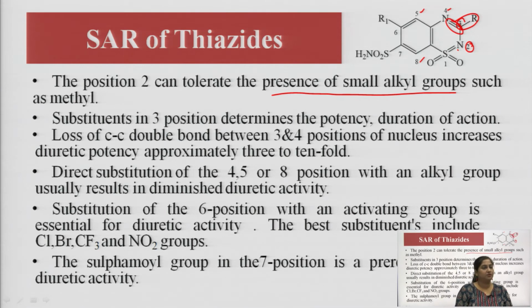Next, substitution of the sixth position with an activating group is essential for the diuretic activity. Hence, the best substituents include chloride, bromide, CF3 and nitro group. That means these groups can be substituted at the sixth position to increase the activity. And the last point says the sulfamoyl group at the seventh position is a prerequisite for the diuretic activity. That means the sulfamoyl group at the seventh position is very important for the activity.